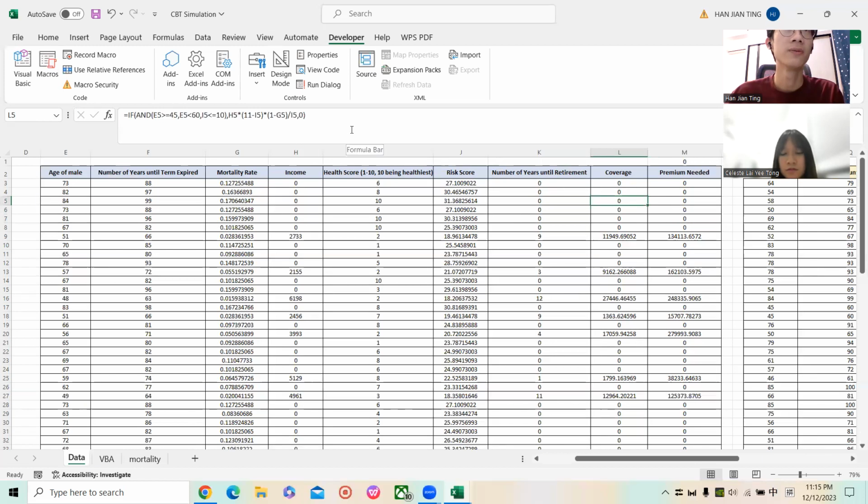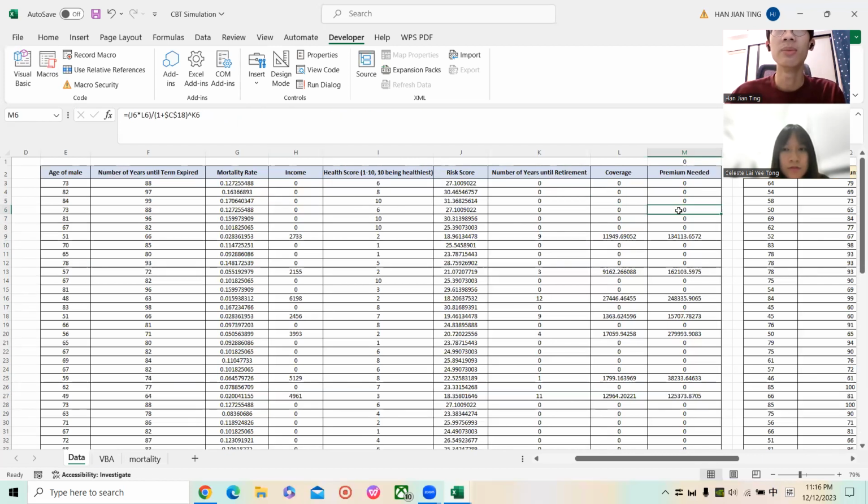And for the coverage, we are using the formula: income multiplied by 11 minus the health score, multiplied by 1 minus the mortality rate, and divided by the health score. So after that, we can get the coverage for the persons. Here the coverage is 0 because the person is retired, so the income is 0.